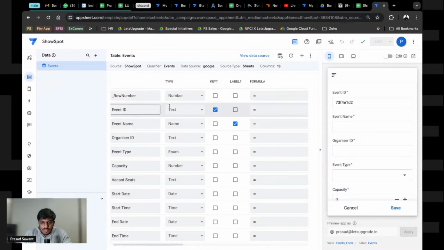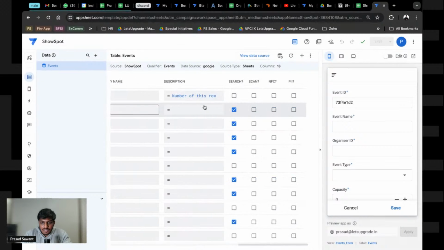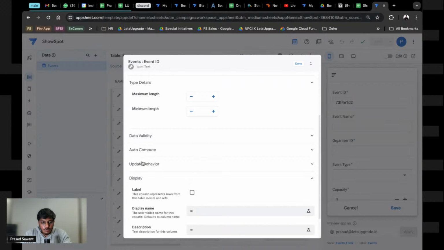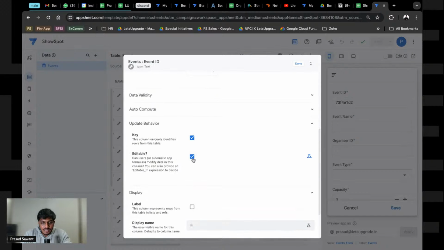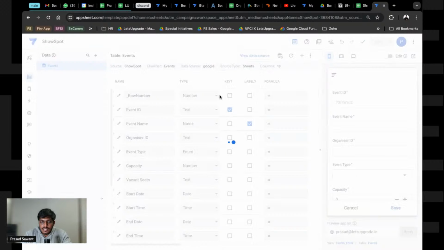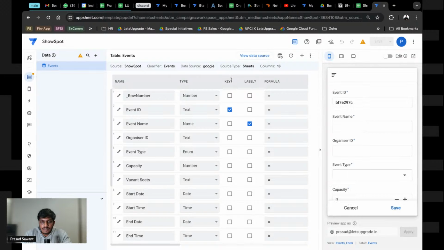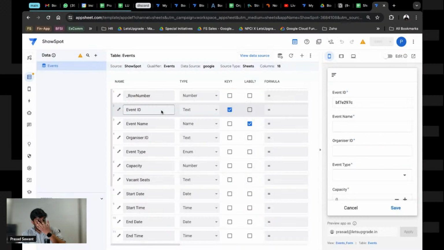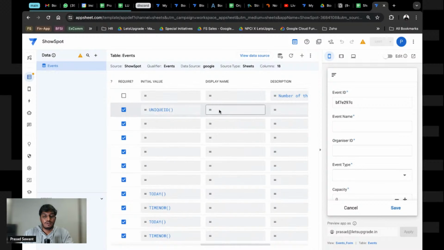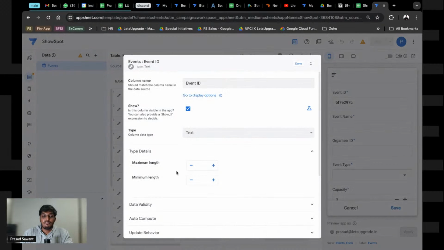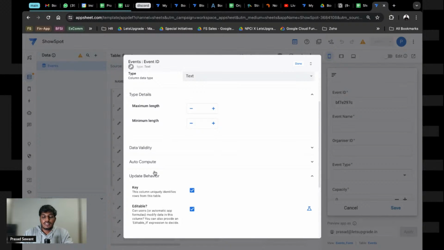So I'll tell you how I came here. All these things available here can be changed. I go to event ID, then I go to update behavior, and editable, yes, no. Because if you close this, the app will not be able to edit, and I think that will again give us an error. Let's see if it works. Yeah, it will give us an error. There is some error again, right? The key must be editable because the app needs to edit it when they want to enter, right? So how do we manage this? Once the key is put, we cannot edit it again.